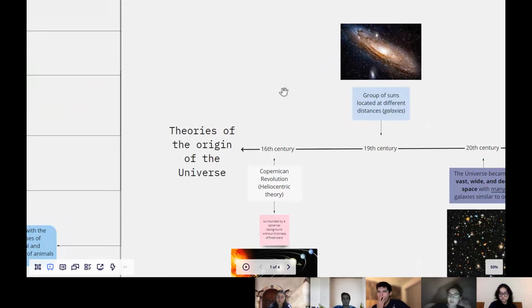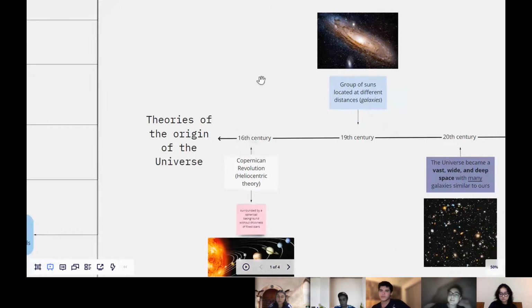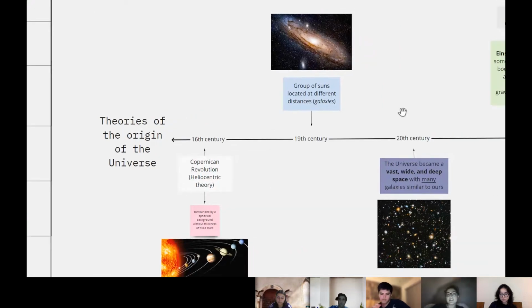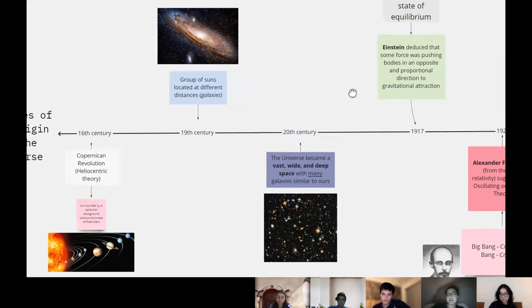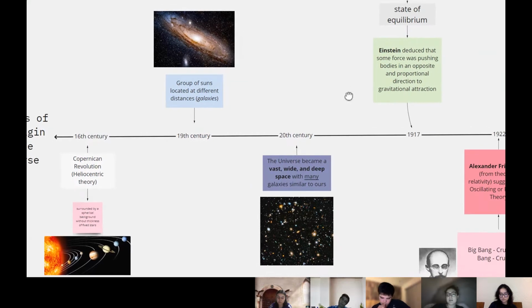Theories of the origin of the universe. The 16th century was when the Copernican revolution took place. It was characterized by the heliocentric theory, which suggested that the solar system had the sun in the center. Moving on to the 19th century, it was understood that a group of suns located at different distances existed, and these were called galaxies.